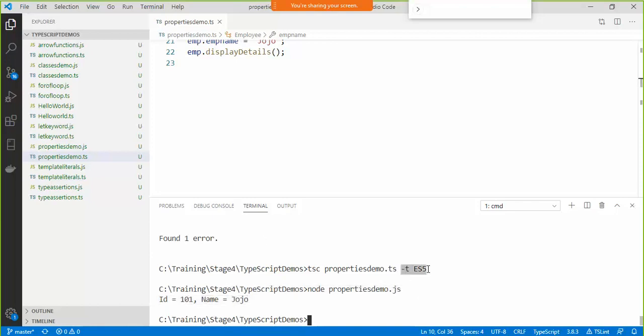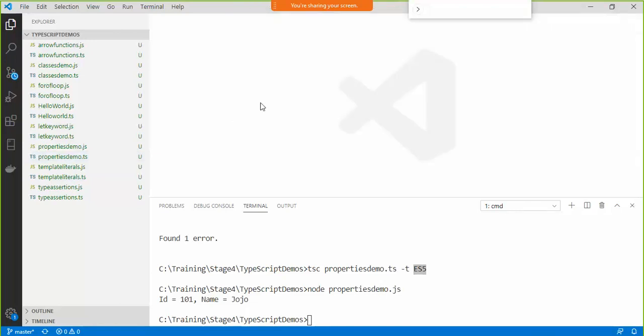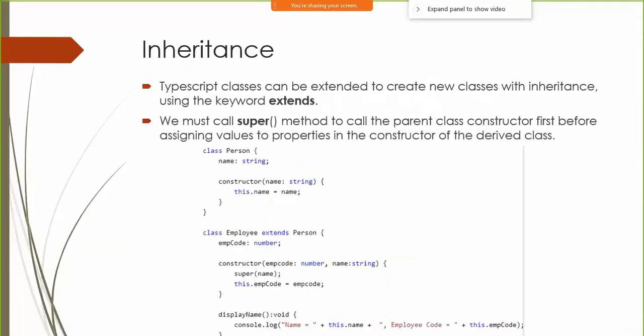So you can also specify which version of JavaScript you want to generate. So I'm saying I want ECMAScript version 5. There are various versions of JavaScript that you can use. It is also possible to do inheritance. You can inherit from a single class at a time. Here I'm saying that this class called employee inherits from another base class called person. Now in order to do inheritance, we use this keyword called extends.